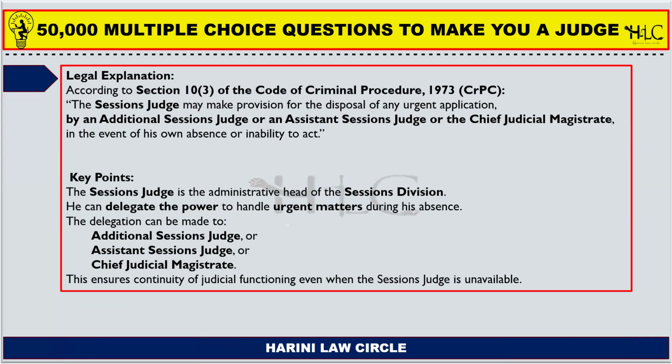So section 10 subsection 3 of the Code of Criminal Procedure says the sessions judge may make provisions for the disposal of any urgent application by an additional sessions judge or an assistant sessions judge or a chief judicial magistrate in the event of his own absence or inability to act.